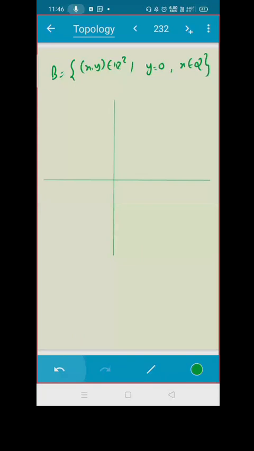What do you think? Your y is always 0, मतलब क्या है ये? That means it is taking all the rational numbers on the x-axis, isn't it? और कोई point है ही नहीं मेरे पास. I am having all the rational numbers on the x-axis. So what do you think?